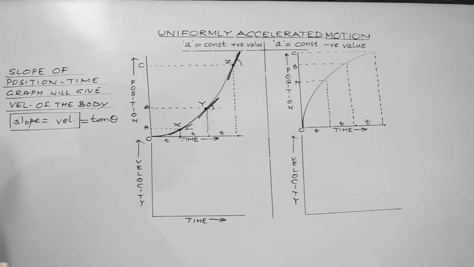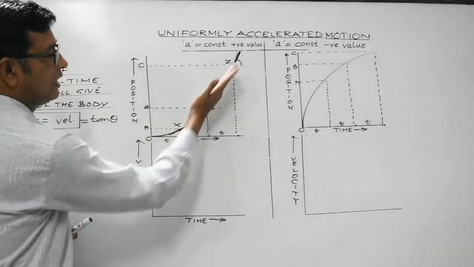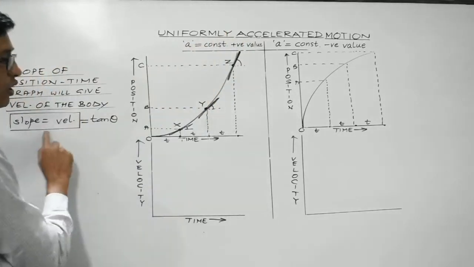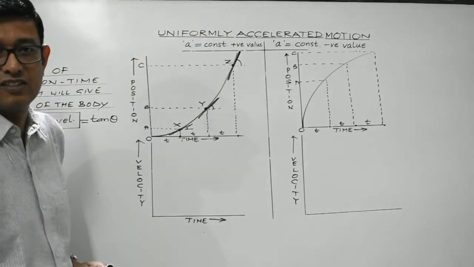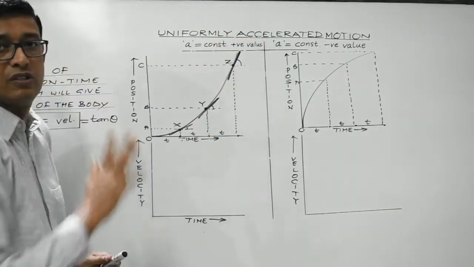Right? So one thing can be easily concluded. Here with the passage of time, the speed increases, the slope increases, which means the velocity of the body also increases. Right? So the velocity of the body increases when A is having a positive value.